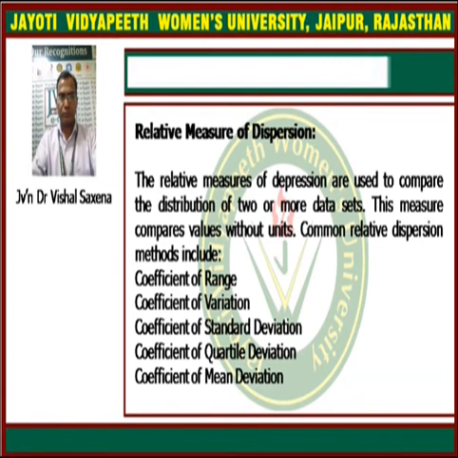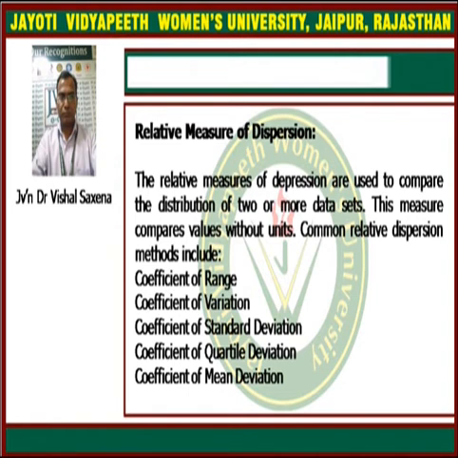Now next we have the relative measure of dispersion. The relative measure of dispersion compares the distribution of two or more data sets. One important point to note is that these values are without units.